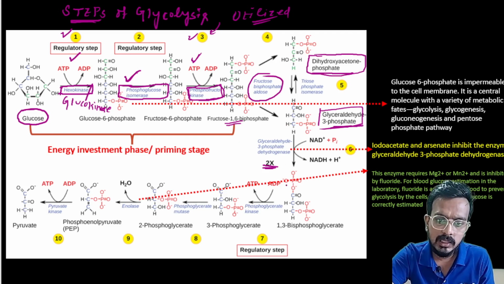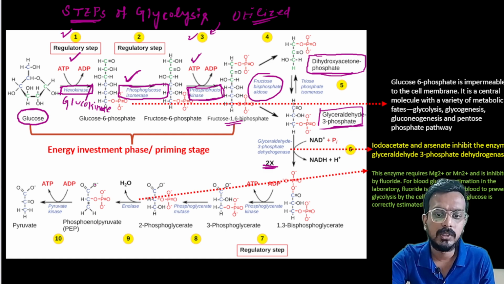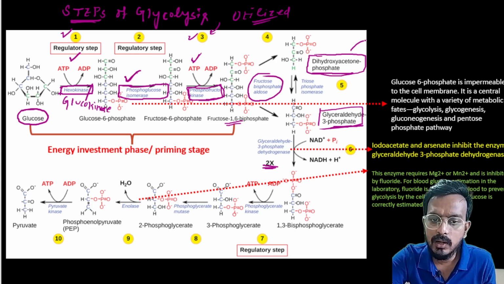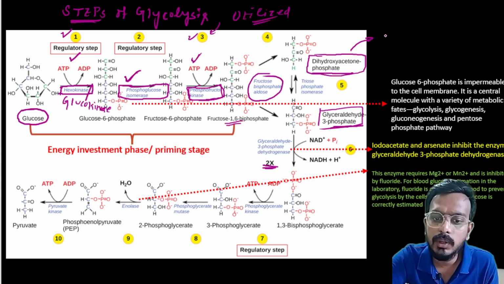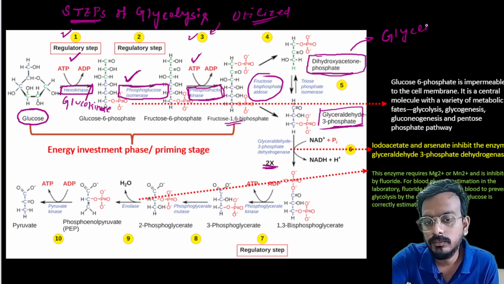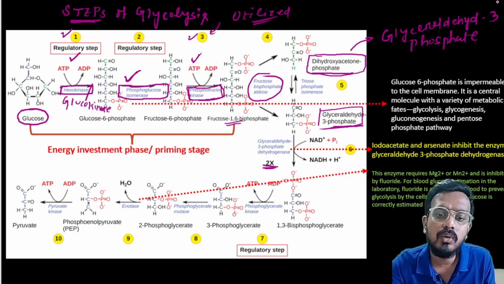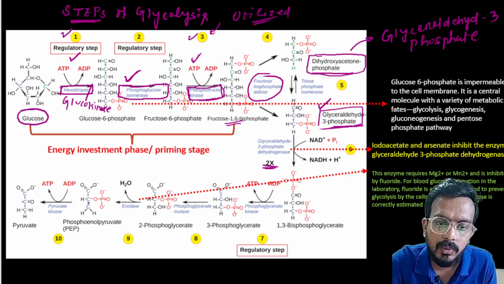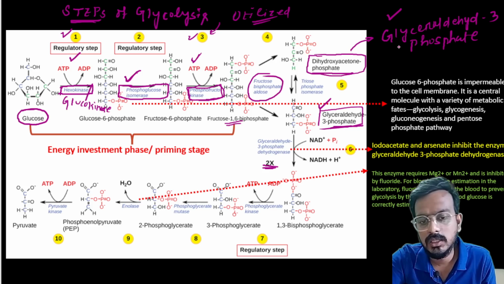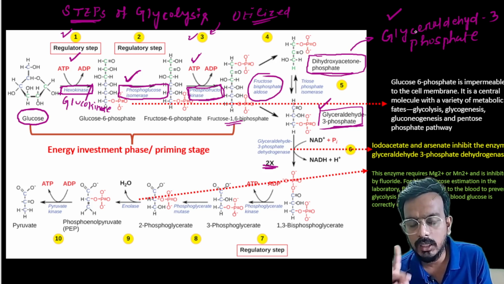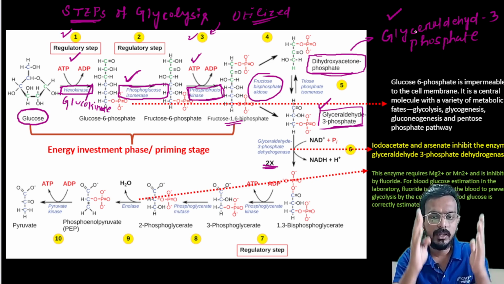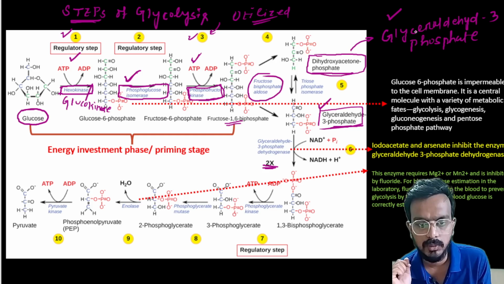So all the things you are seeing here will proceed from glyceraldehyde 3 phosphate. And यहाँ से क्या होता है, dihydroxyacetone phosphate can also be converted to glyceraldehyde 3 phosphate. Okay, now how many glyceraldehyde 3 phosphate have you found? One is here, which is directly formed from fructose 1,6 bisphosphate, and another one is converted from dihydroxyacetone phosphate. So you have two glyceraldehyde 3 phosphate. That's why two reactions are simultaneously carried out in this pathway.